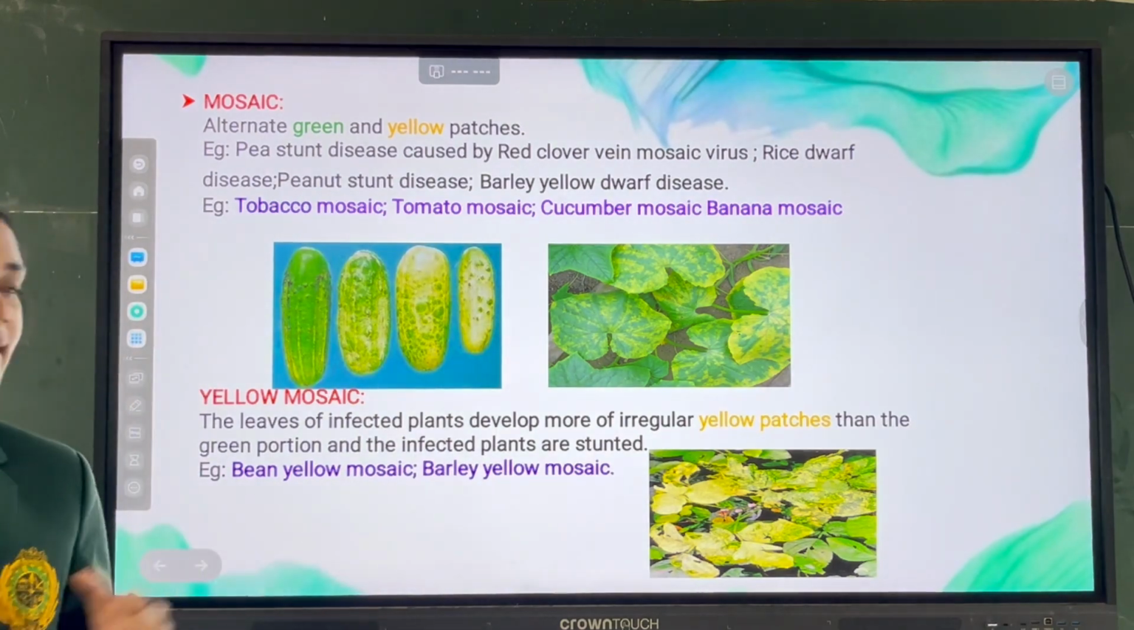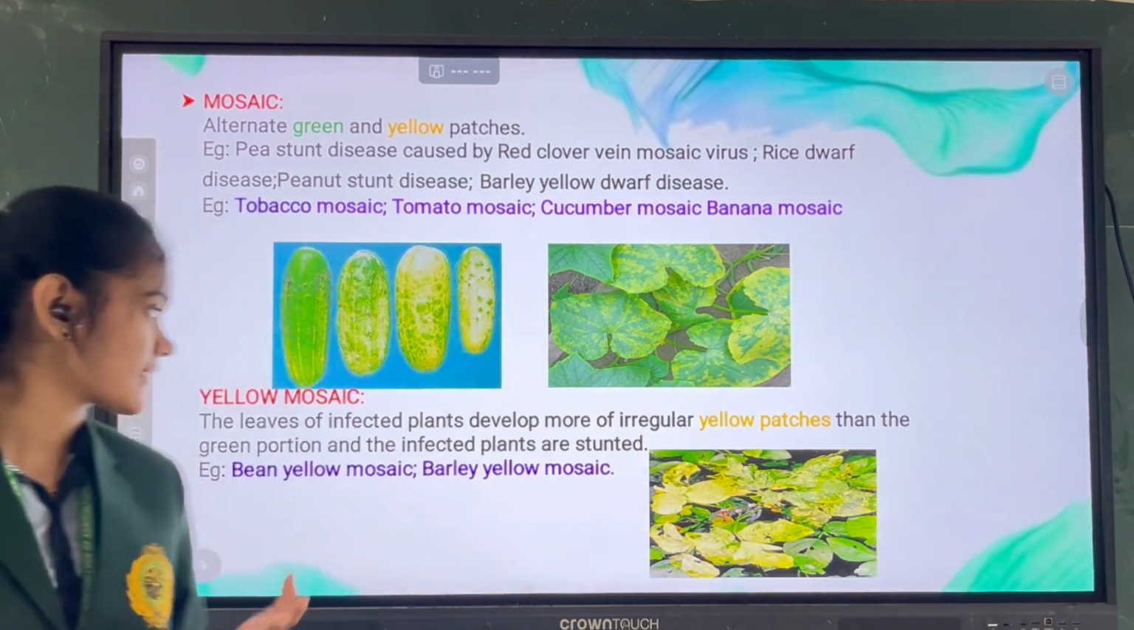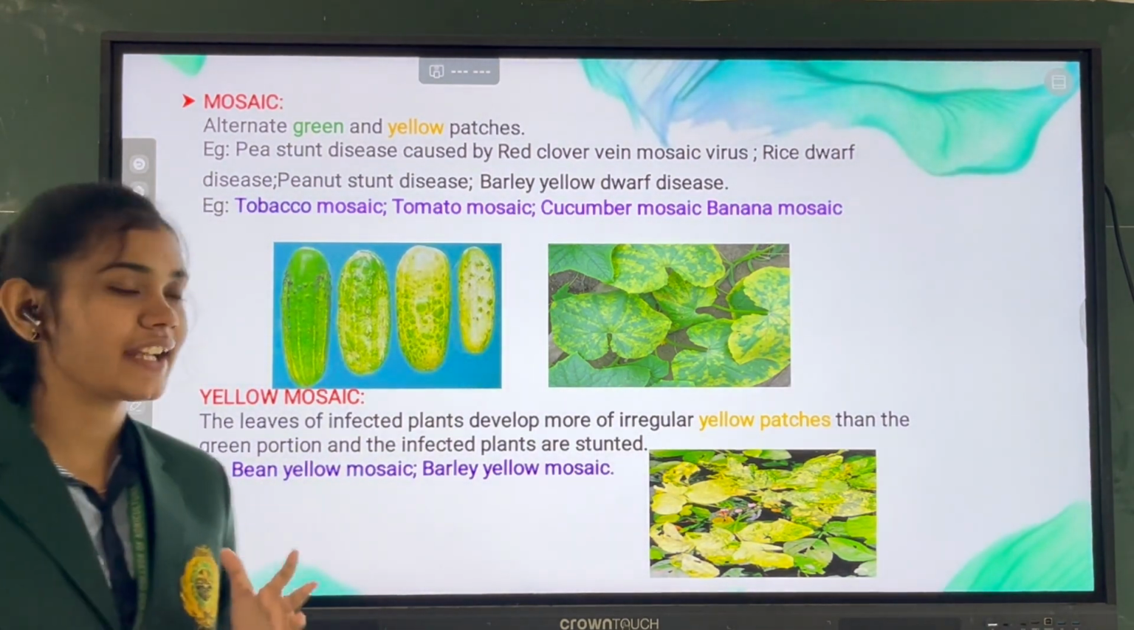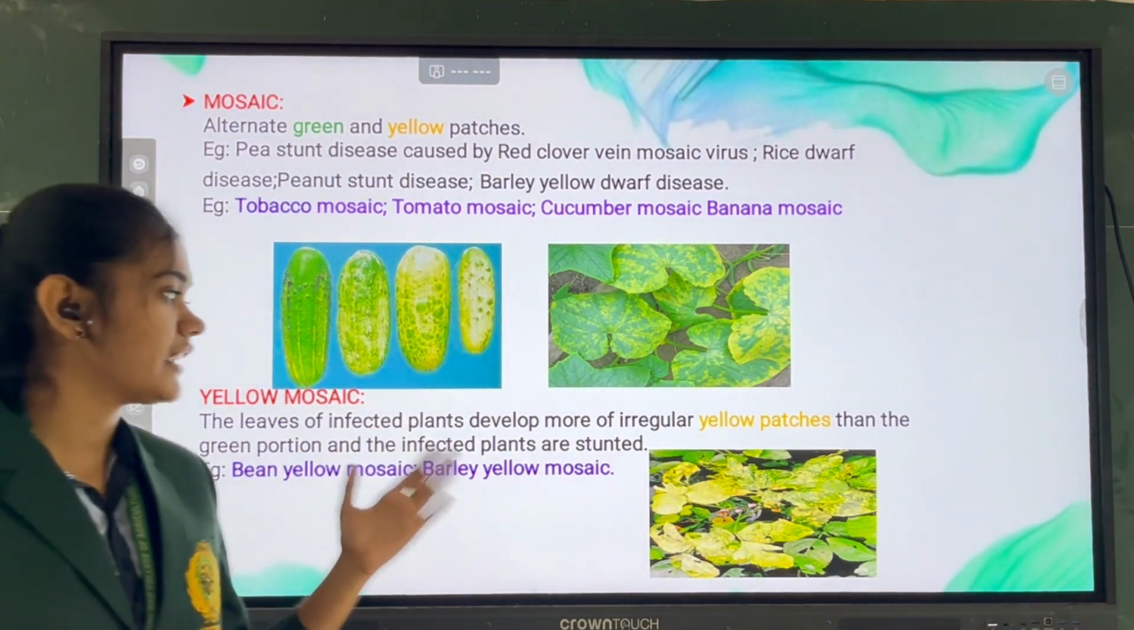And the next symptom is yellow mosaic. In yellow mosaic, plants develop more irregular yellow patches and the green portion is very less, and plants may be stunted. Examples like green yellow mosaic, barley yellow mosaic.